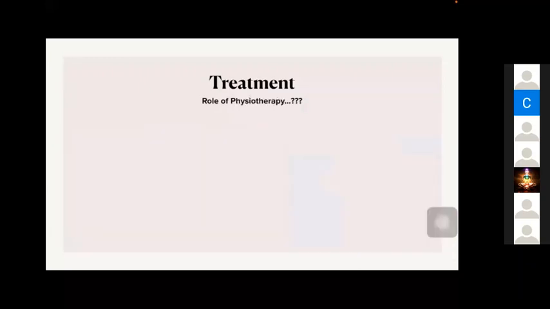And what is the role of physiotherapy? Can somebody tell? It helps to prevent muscle wasting. How can it prevent the muscle wasting? Because if the extensors are not being used, it will cause disuse atrophy. Once the nerve is injured, it will take a few months till the nerve recovers. So there will obviously be muscle wasting.